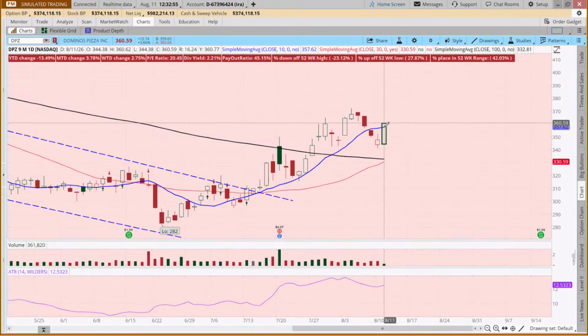Now our high is 360.59, and we would add 12.53, so that's 373.12. So it's actually very close, isn't it, to the swing target? It doesn't always work out that way, but in this case, it's very close to the swing target.